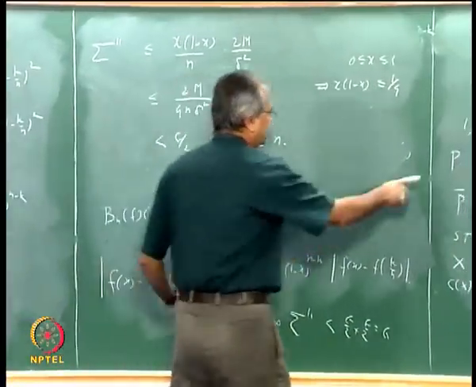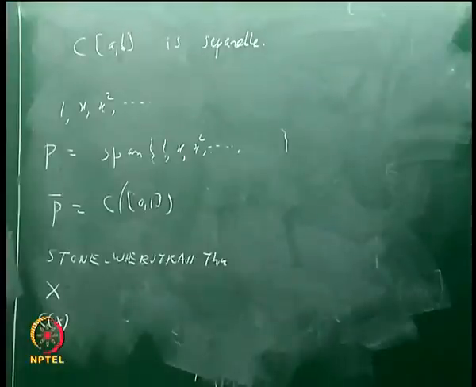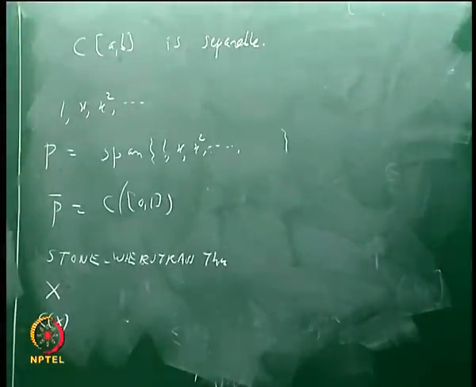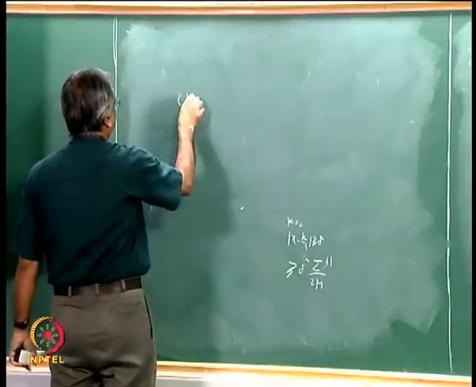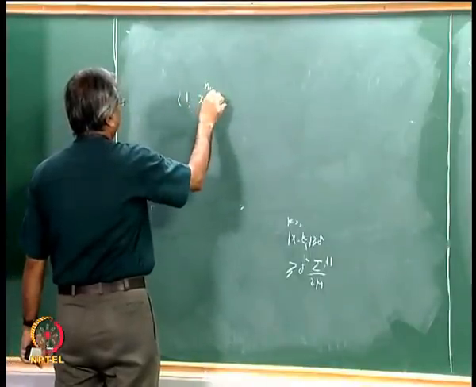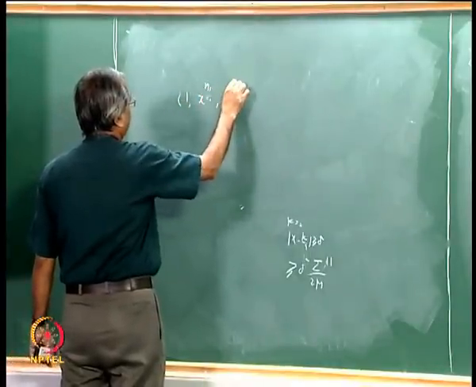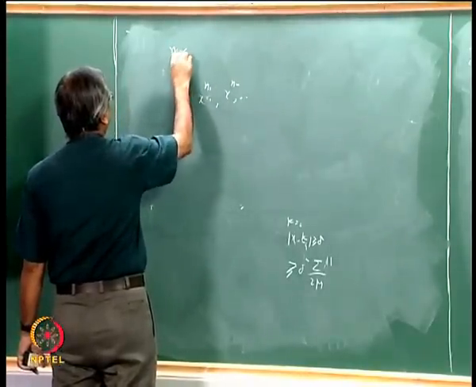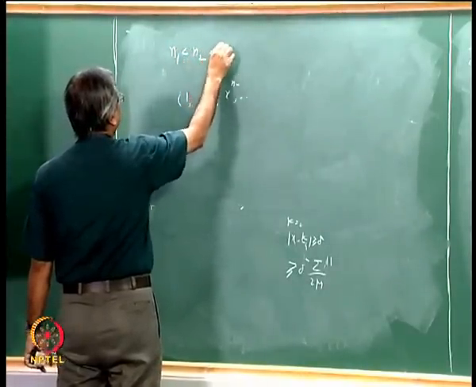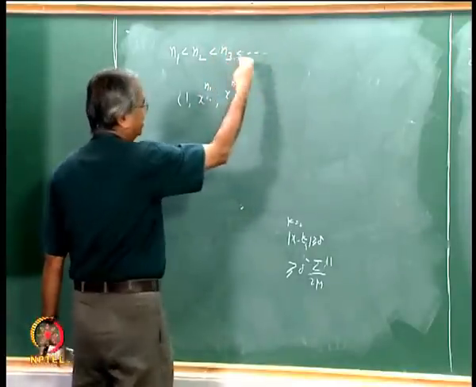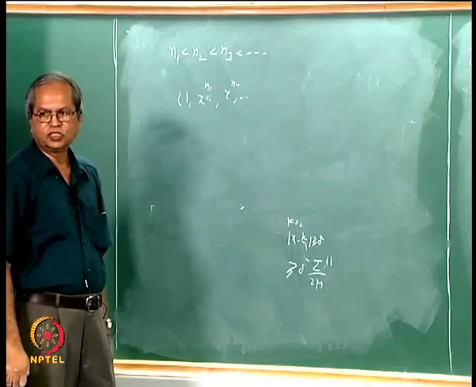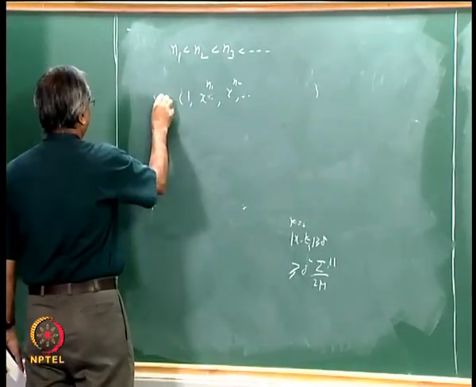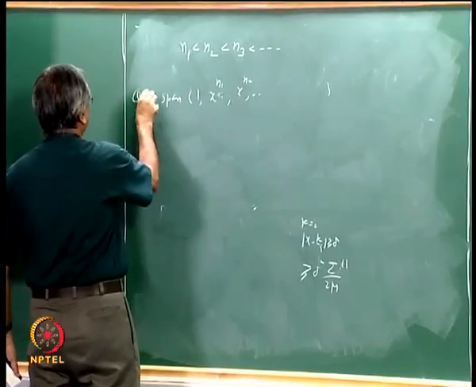Suppose instead of this set P, we take some other set: 1, x to the power n1, x to the power n2, etc., where n1, n2, etc. are some natural numbers, n1 less than n2 less than n3, etc. Suppose you pick up some such numbers, and take the span of this and call it Q.